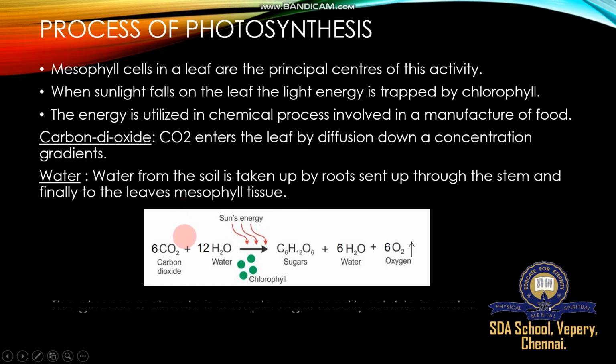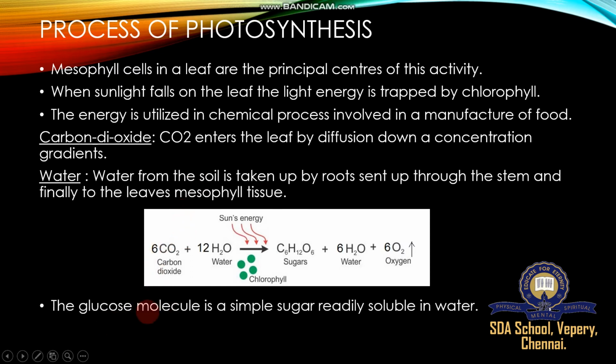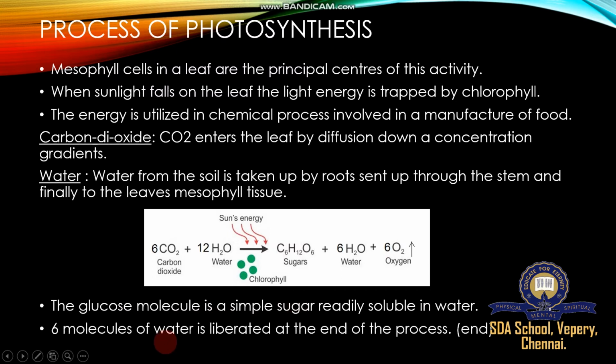I'll explain photolysis. The glucose molecule is a simple sugar readily soluble in water. We already know glucose is a simple sugar, easily soluble in water. The 6 molecules of water are liberated at the end of the process.